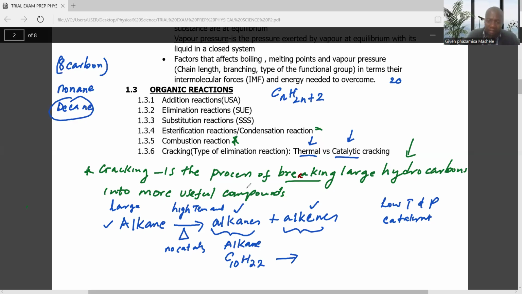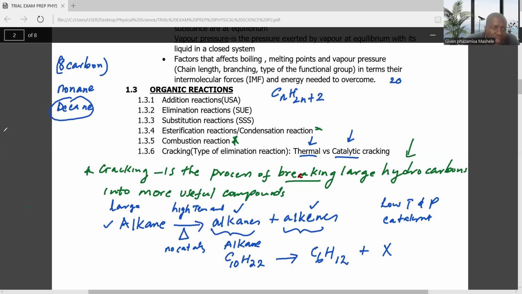But if we break this, it is my choice. For example, we can break it to have, let's say, 6 carbons with 12 hydrogens. Even if they put X here, you're still going to get the answer.